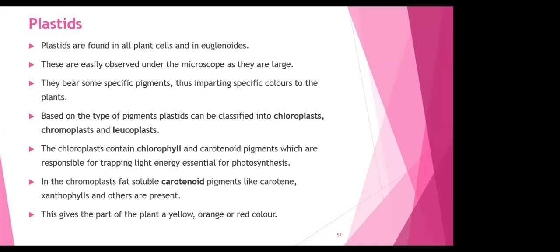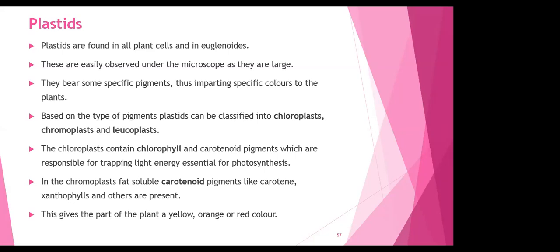And carotenoid pigments, which are responsible for trapping the sunlight and converting them into chemical energy by the process of photosynthesis. In the chromoplast, fat soluble carotenoid pigments like carotene and xanthophylls are specifically going to be present. They give the plant yellow color, orange color, red color specifically. So these would be your chromo.